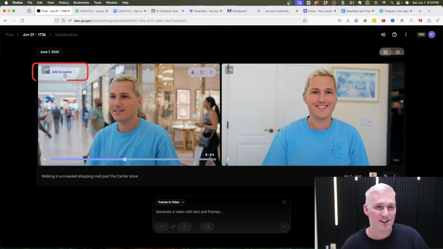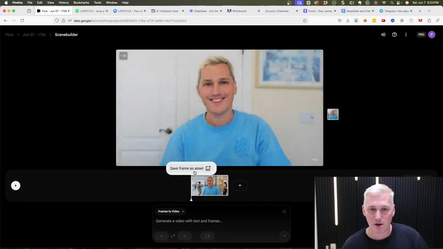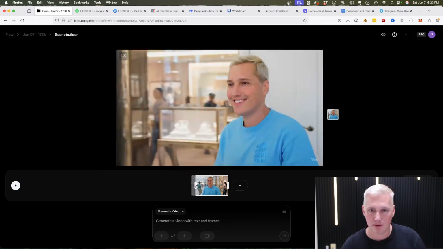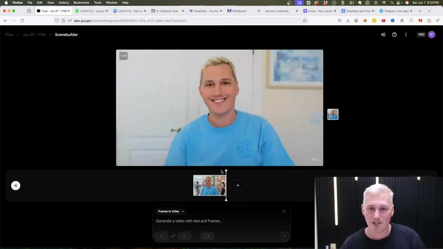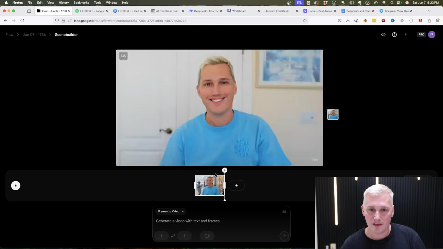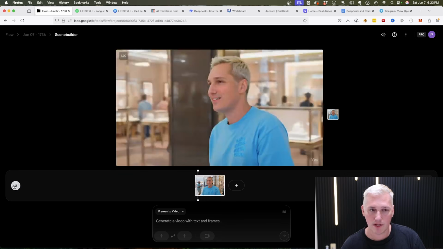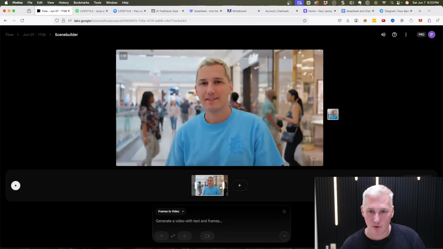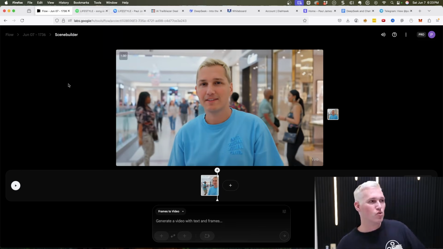There's this button up here that says add to scene. So I would click that and now it's going to add it into the scene, into the project. It looks like I could trim it here as well. Let's see, maybe I would trim it to right here. You wouldn't even be able to tell. So there we go. The line would be Cartier Factory all on my watches. Let's see here, scrub to the video, hit play. So maybe I would just cut it right there, right? That's about perfect.